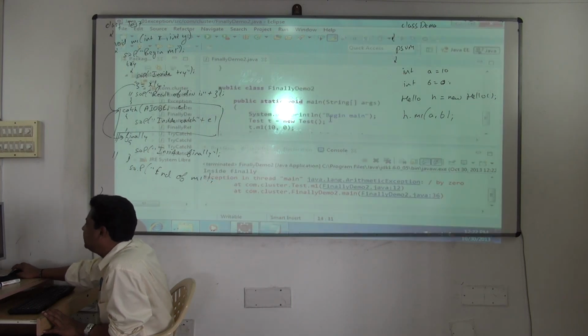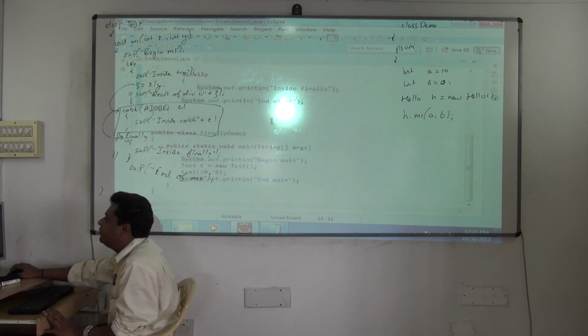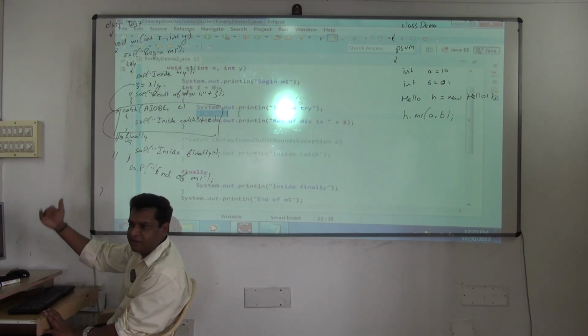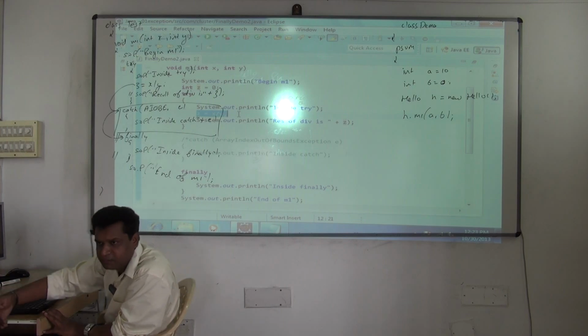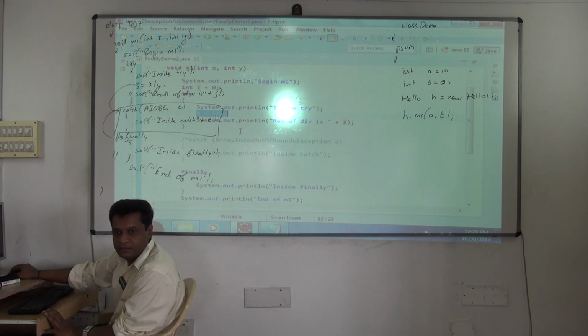So what is the value we are sending? Again 0. So once I send 0, see begin main, begin M1, inside try. Finally got executed now. How did it get executed? Exception occurred. But before going, it checks, is there a finally block here? Yes. First it will complete this execution and then come to the main method.